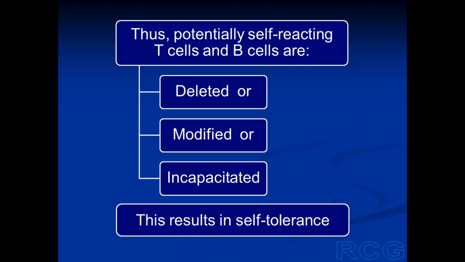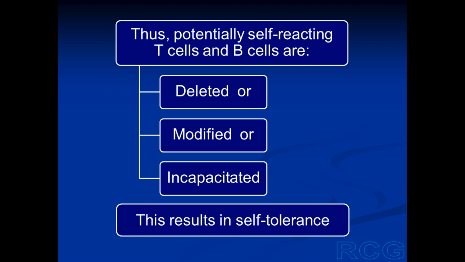The newly formed T lymphocytes and B lymphocytes are processed, and during this processing, the potentially self-reacting T cells and B cells, which are capable of acting against the self-antigens, are either deleted, completely eliminated, or modified so that they no longer recognize the self-antigen, or incapacitated.